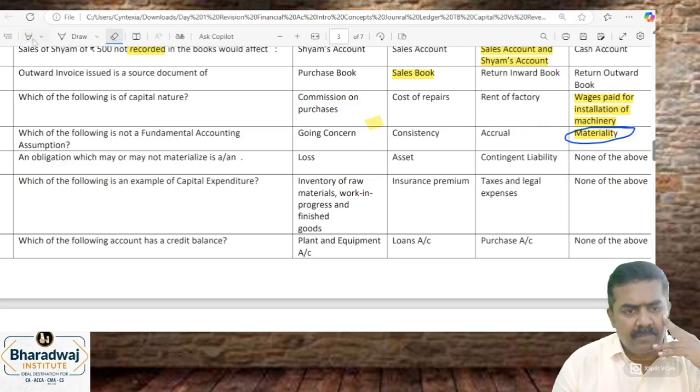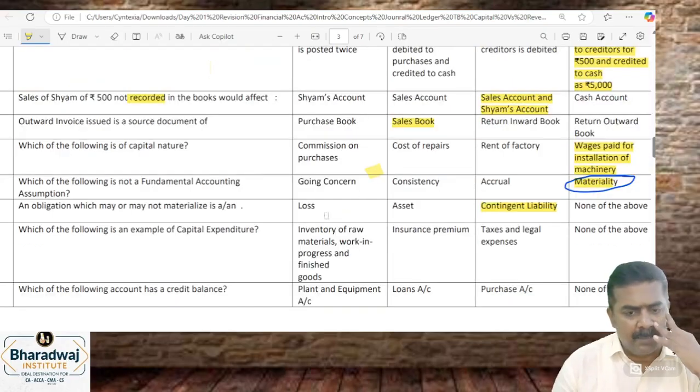An obligation which may or may not be realized is a contingent liability. May or may not, so what is it called? Contingent liability. Which of the following is an example of capital expenditure?